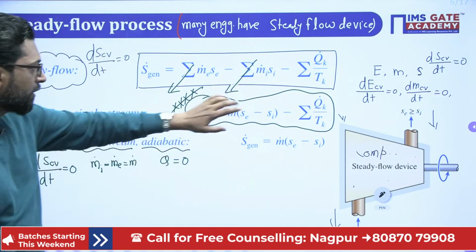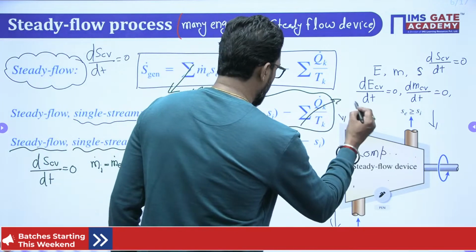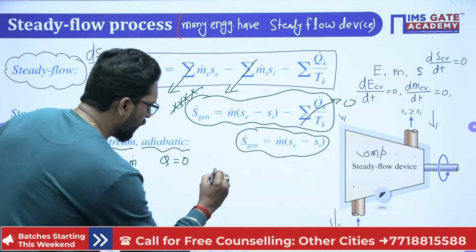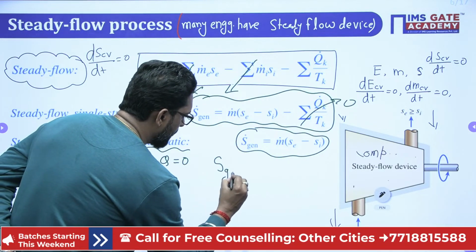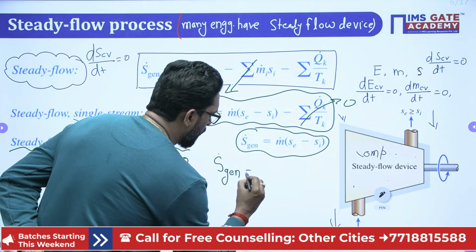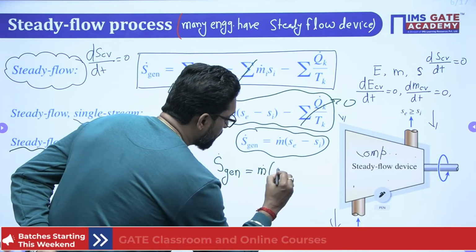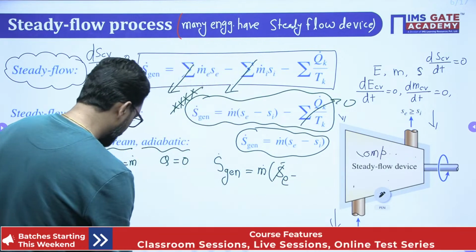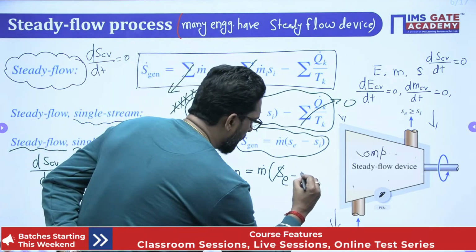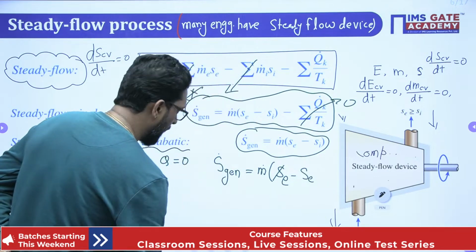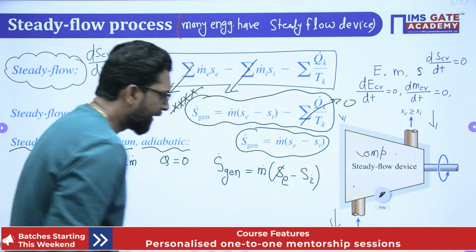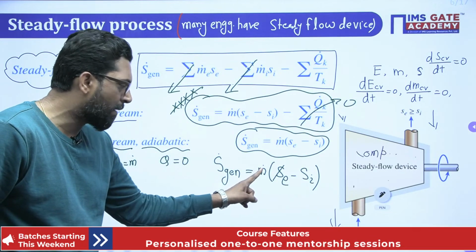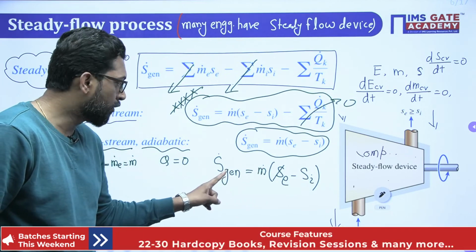Now adiabatic, so again this heat transfer is 0. So what is your generation? S generation is equal to M dot, and this is a specific, mind it, se, not dot, SE minus SI, that means entropy exit minus entropy inlet into mass rate. This is the rate of mass transfer, equal to entropy generation.